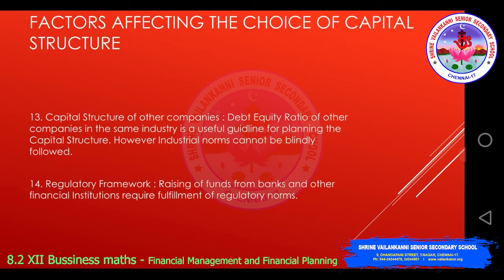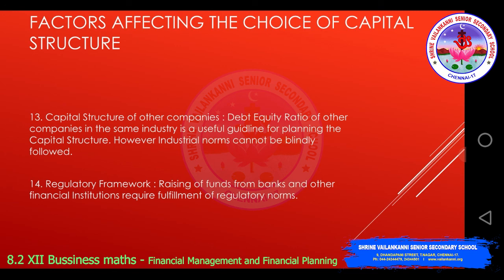The 13th factor is the capital structure of other companies. The debt equity ratio of other companies in the same industry is a useful guideline for planning the capital structure. However, industrial norms cannot be blindly followed. You have to look at the capital structure of companies related to your type of industry. For example, in the automobile industry, you can look into the capital structure of Tata Motors or Mahindra and Mahindra.